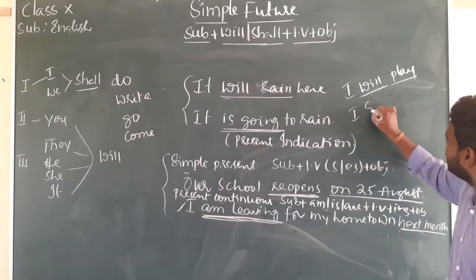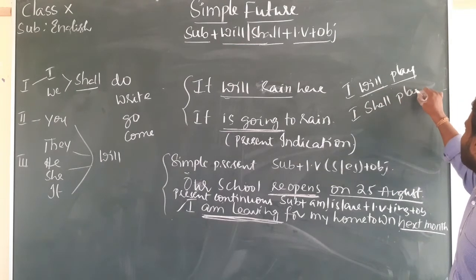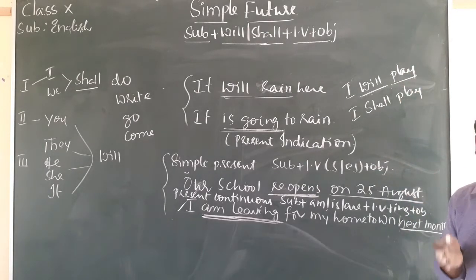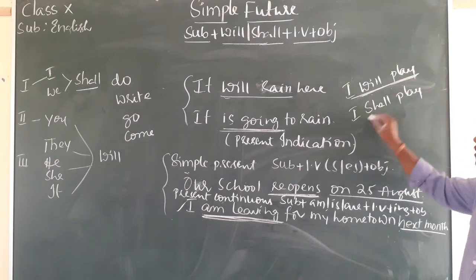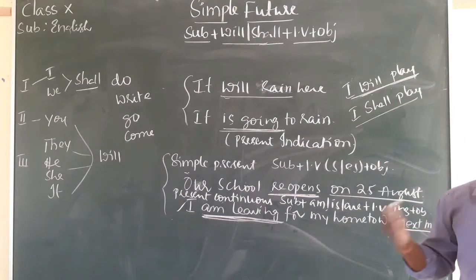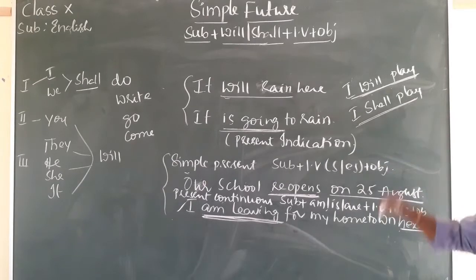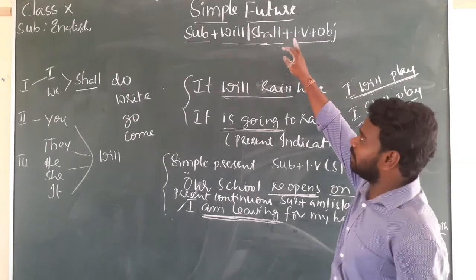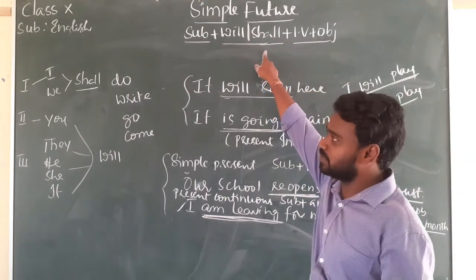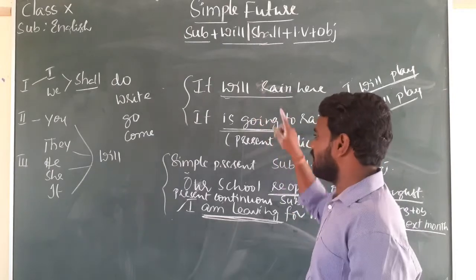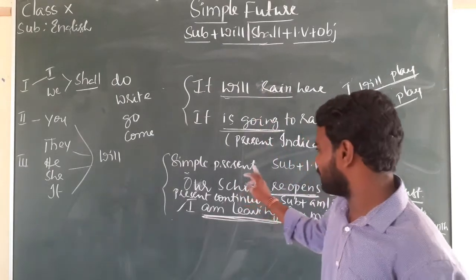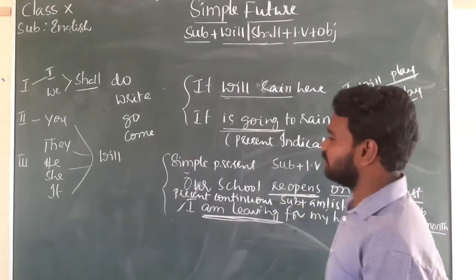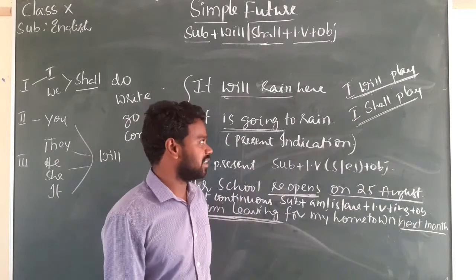Both are correct, but the meaning is different. Here, I will play, when you express some determination in a sentence, we use I will play. When there is a possibility, maybe possible, maybe not possible, you use I shall. Right? This is all about simple future. I talked about the form of simple future and the use of simple future tense. And when we use simple present and present continuous to express future time. And also we saw the difference between will and shall.